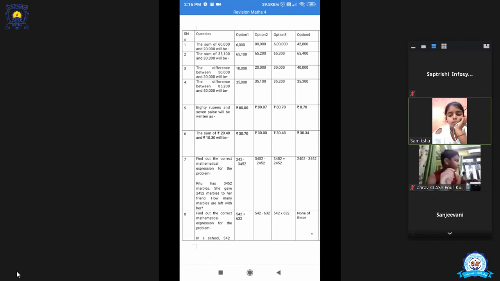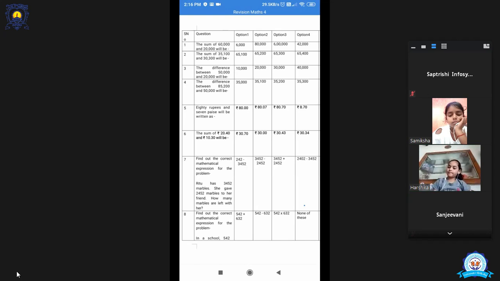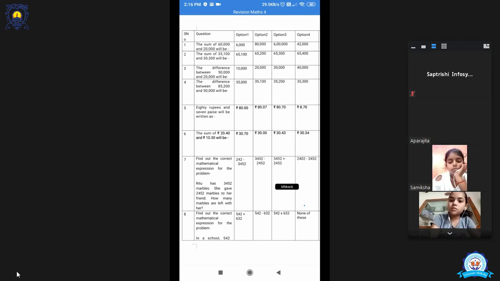2,452 marbles. Yes, ma'am. Now, marbles left with Ritu. The third statement will be marbles left with Ritu.